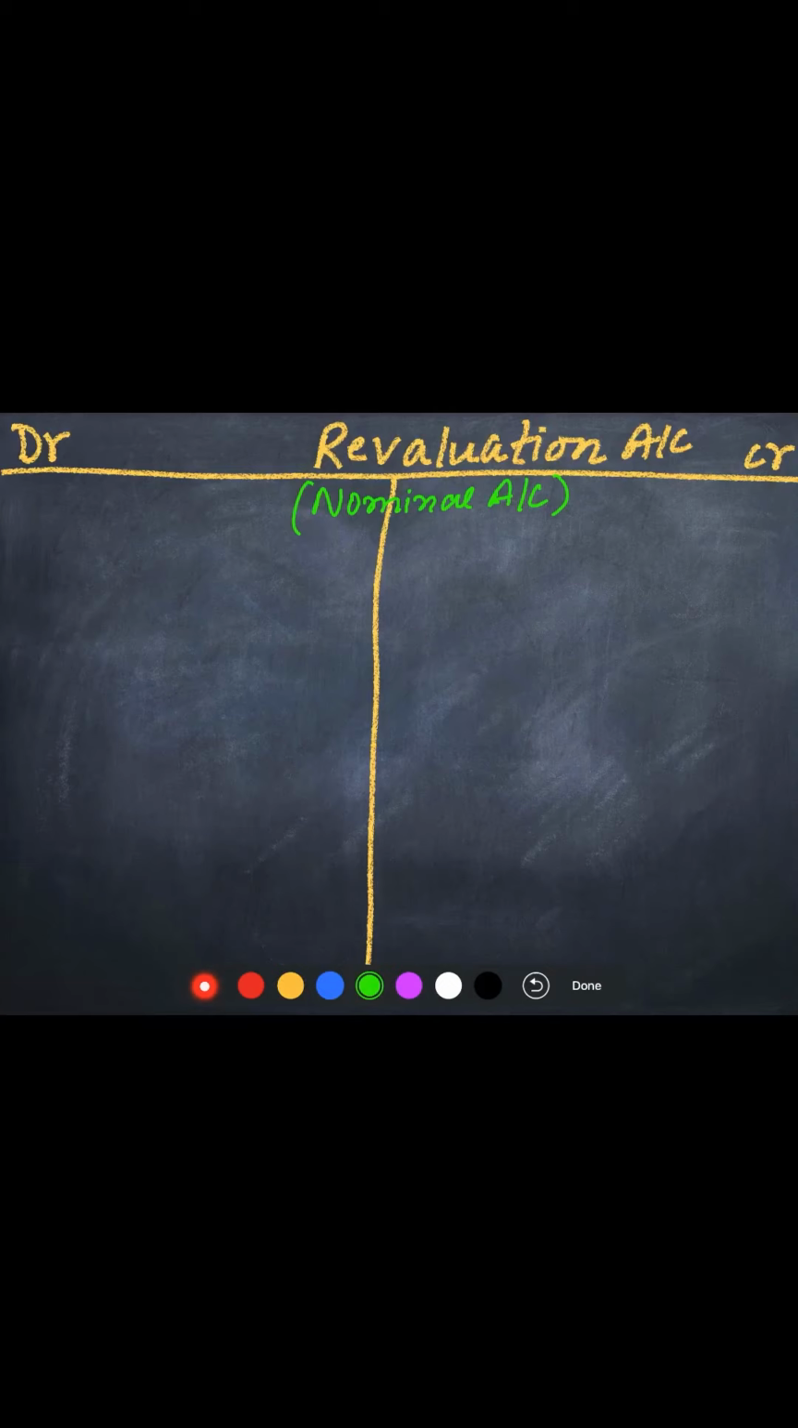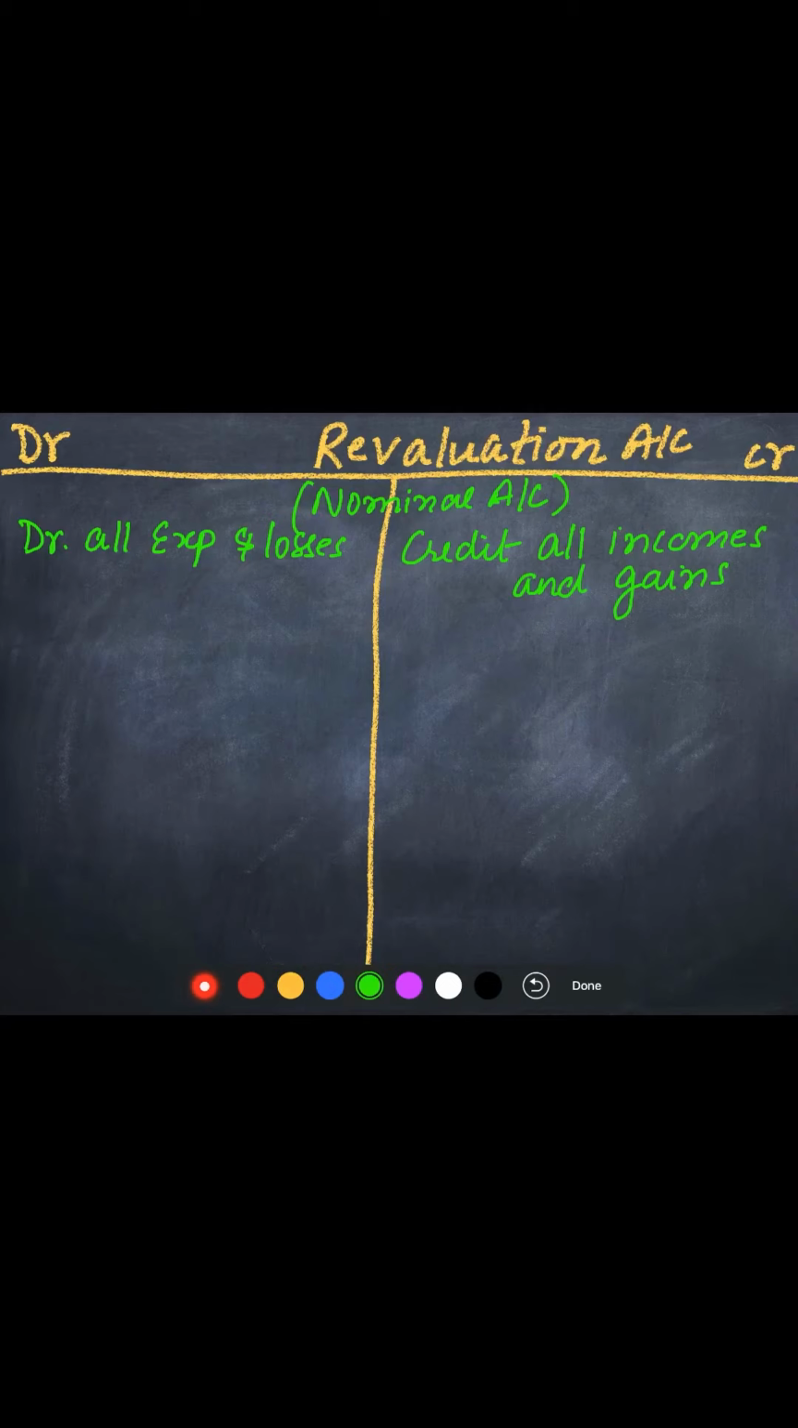Now, what is the rule of a nominal account? The rule says debit all expenses and losses and credit all incomes and gains. Credit all incomes and gains. Now we have only two things, students. We have assets and we have liabilities. Now we should understand that we debit all expenses and losses.